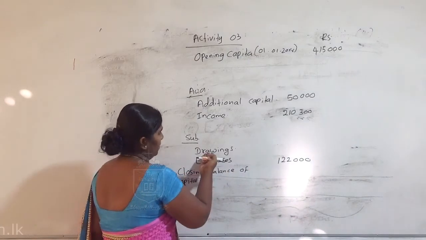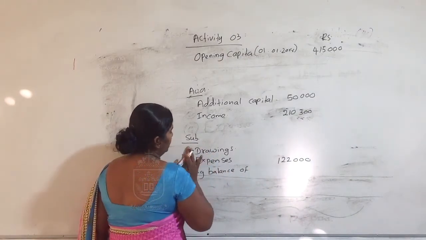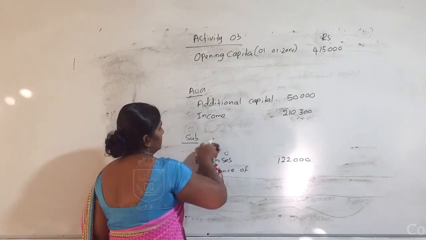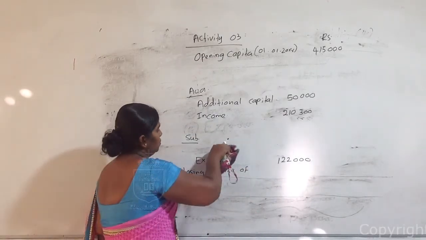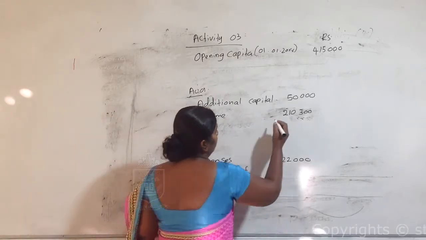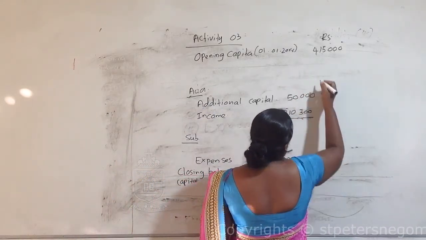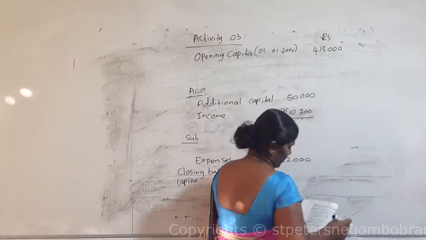There are no drawings, so no need to write this. If there are any drawings, you should record them. These amounts you should add here: the total of additional capital and income should be added to the opening balance of capital.